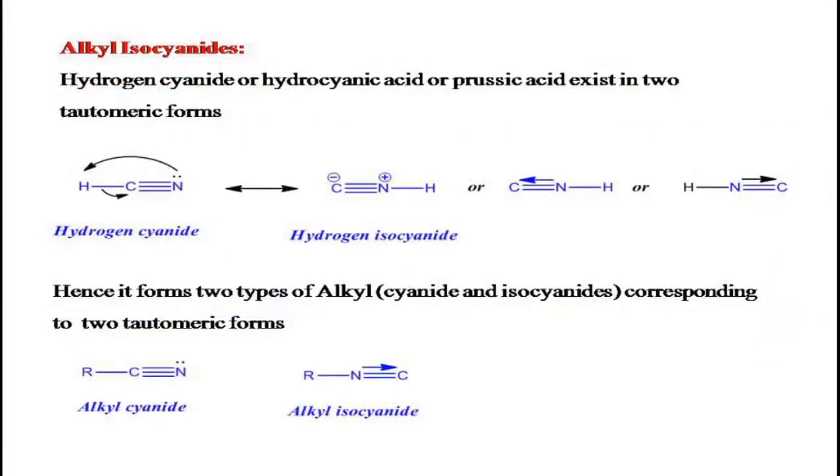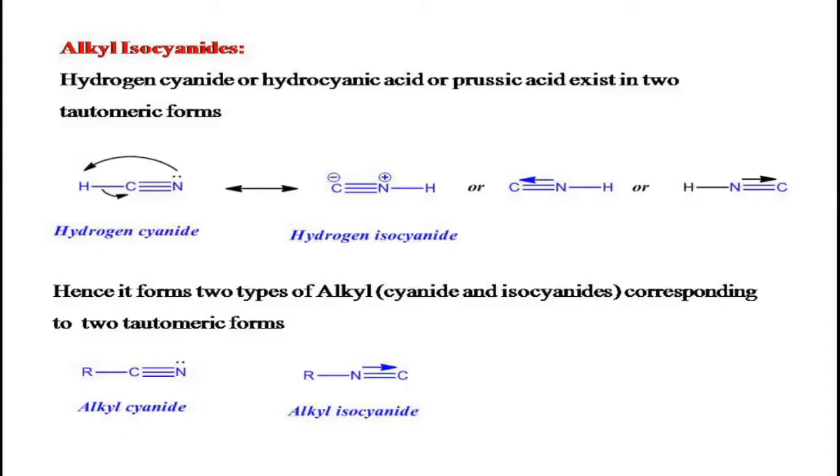And if you look at the alkyl isocyanides, these are commonly named as alkyl isocyanides or alkyl isonitriles, or by putting the prefix iso before the name of the isomeric nitriles.